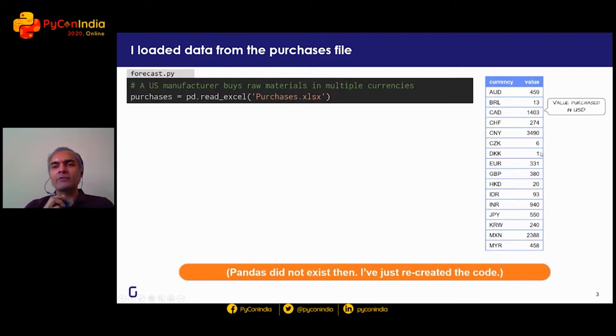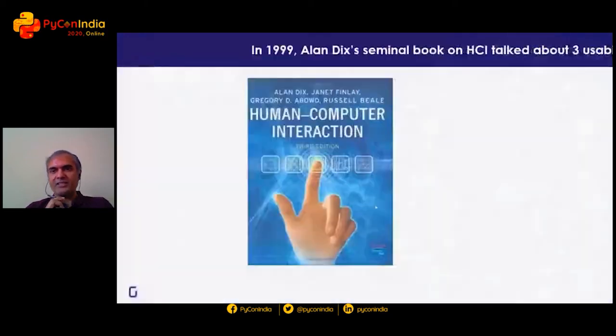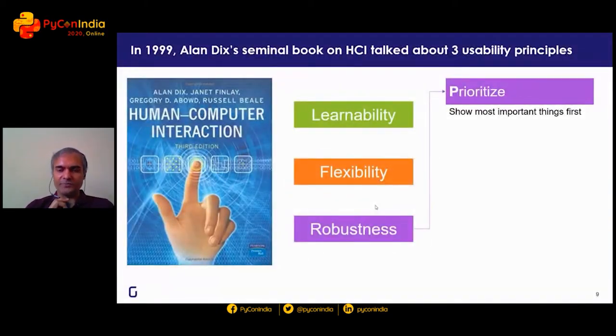Why would I ever bother processing Danish kroner ahead of, let's say, the Mexican currency? I have no idea what the Mexican currency is, but they're spending $2.3 million. I should really sort this in descending order and predict the most important ones first so that they get the best forecast early. That's an example of prioritization.